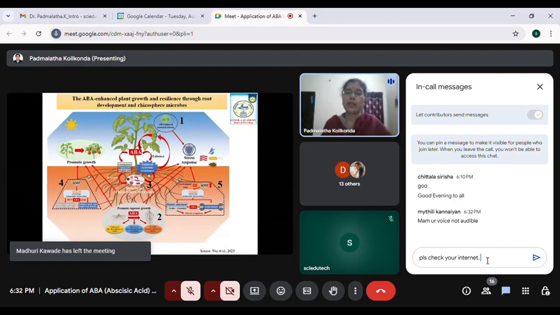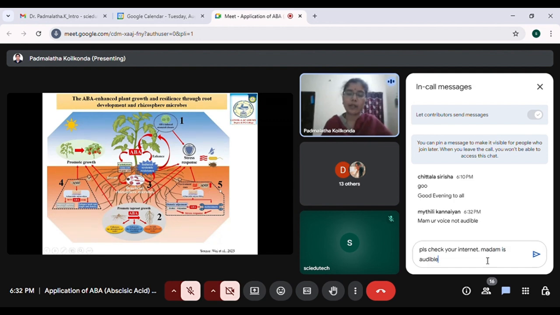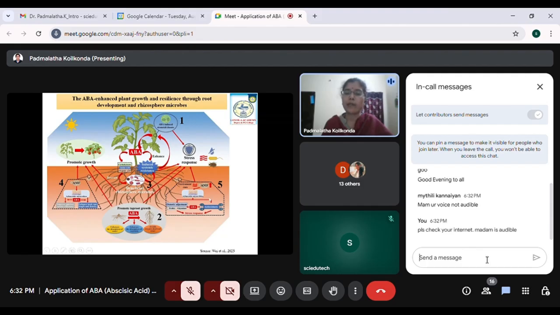And also this ABA helps in interacting with the AMF. AMF is nothing but arbuscular mycorrhizal fungi, which has a beneficial effect, and also it will try to lessen the drought stress. So all these mechanisms are initiated or activated because of the production of ABA by the plant endogenously.